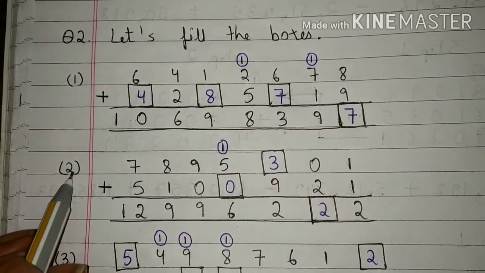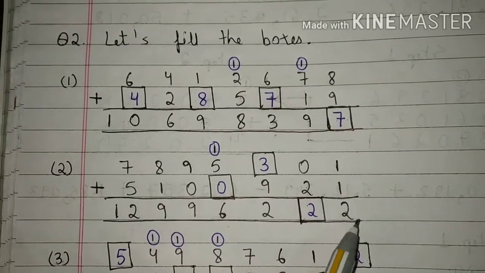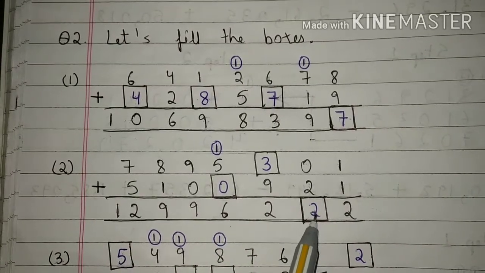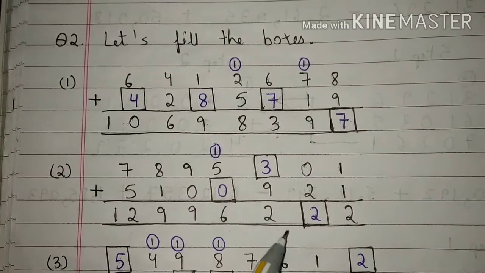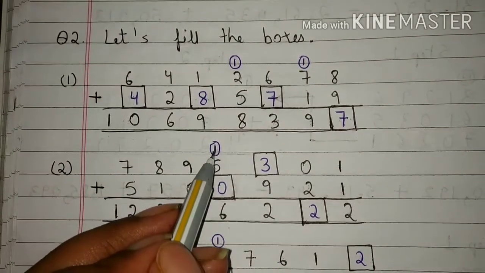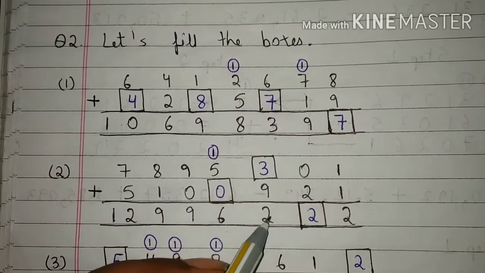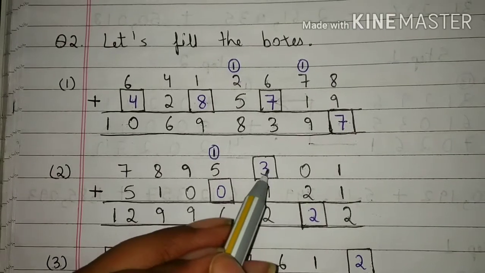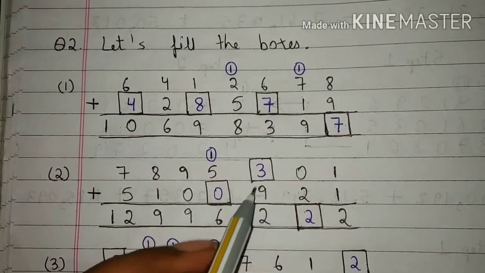Second question. 1 plus 1 is 2. 0 plus 2 is 2. Students, here 2 is written and 1 is carried here. So this number is 12. Now 12 minus 9 is 3. Students, we will write 3 here because 3 plus 9 is 12.